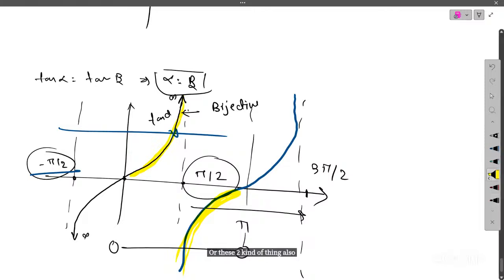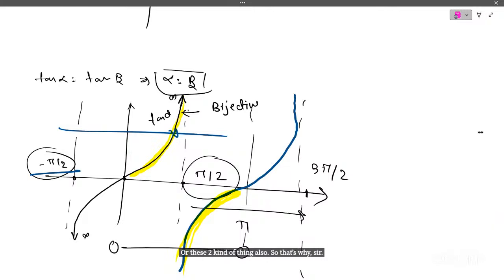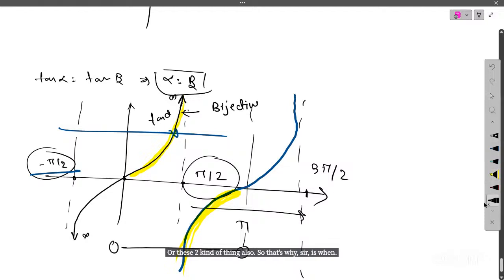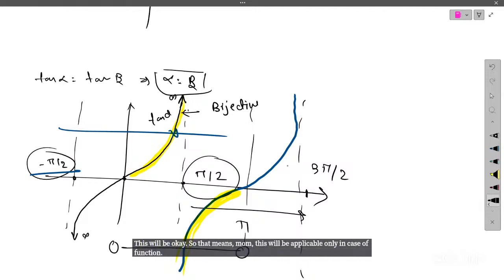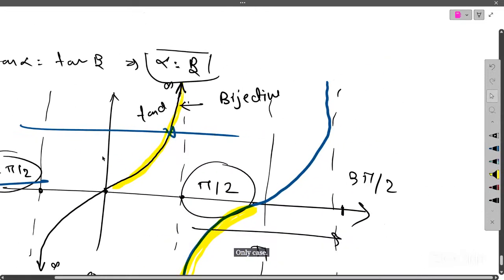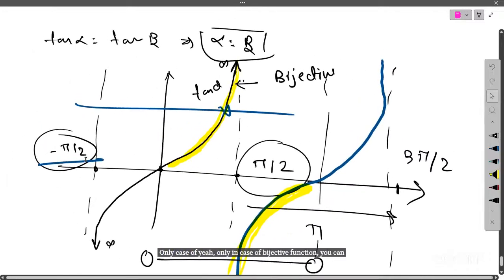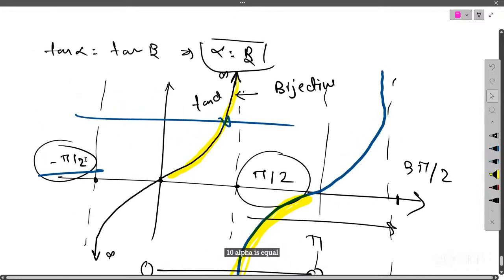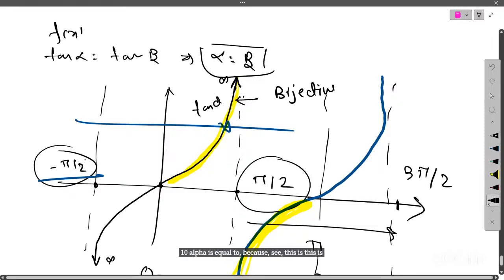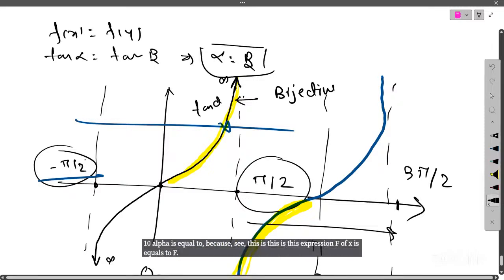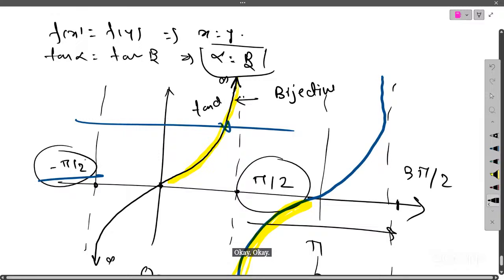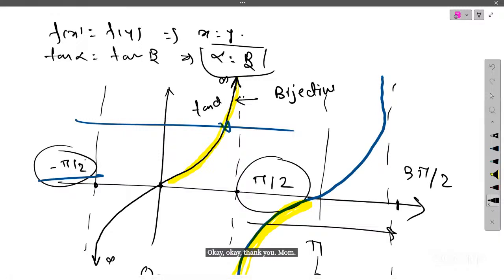So that's why sir says this. So, ma'am, this will be applicable only in case of a bijective function. Only in the case of a bijective function can you say this. Because this is the expression: f of x is equal to f of y, since we have one-one, so it implies x is equal to y, right? Okay, fine. Thank you, ma'am. Okay, it's good, Adarsh.